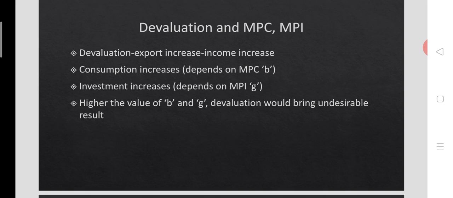The second one is the marginal propensity to invest, the factor by which the change in investment is affected. It depends on the marginal propensity to invest, or G. Whenever G is greater, devaluation would bring an undesirable result, and vice versa. The lower the value, the better the result, in both cases, consumption and domestic investment.